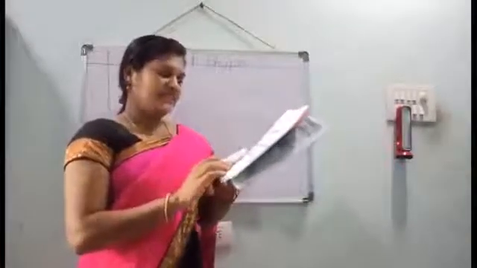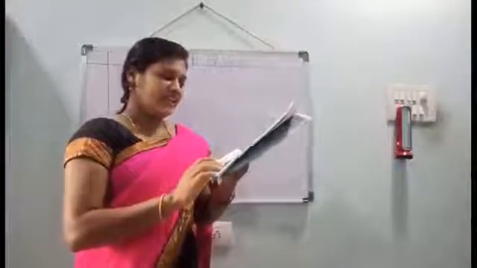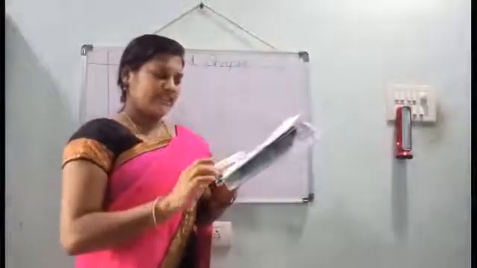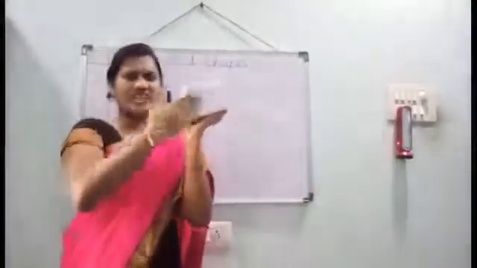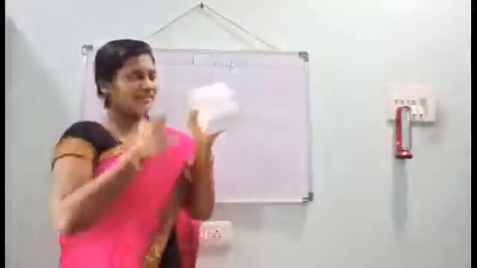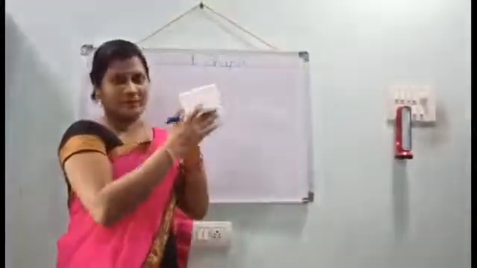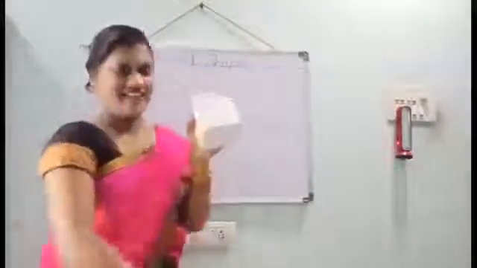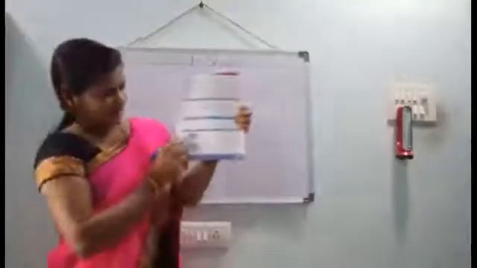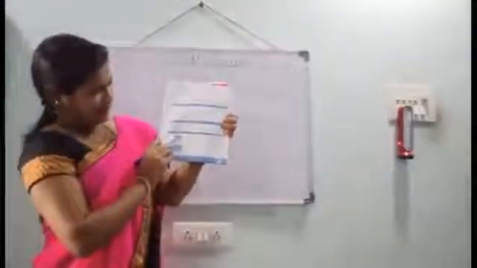Next, 18th one. Short answer questions. Draw the base of each of the following objects and name the shapes formed. See here, for example, what is the base of this shape? See, base. What is this shape? Square. Yes. Now, observe this. What is this shape?